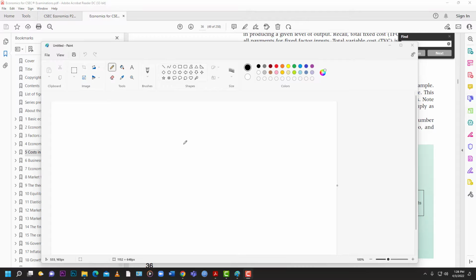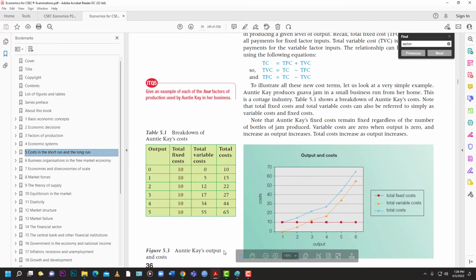So let us now see how best we can draw this using Microsoft Paint. But before we do that, let's just take a quick look at the examples of the diagrams in the textbook. So you have a diagram here, you have the schedule over here, and it's depicting exactly what they want us to do. Just a quick sketch, a quick draft looking like this. That is what we're looking to do, where you see that the $10 being the fixed cost is run across a horizontal line because fixed costs don't change based on output, so it's going to be the same at all levels of output.